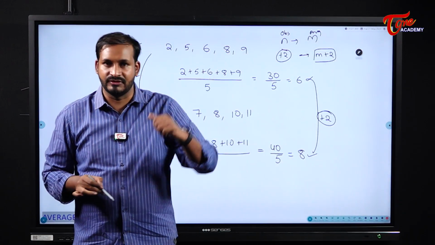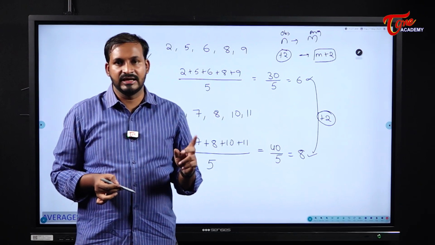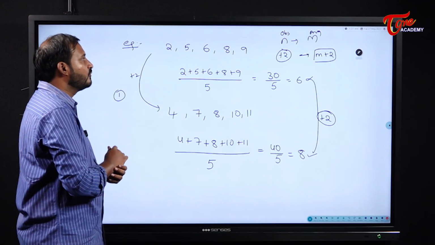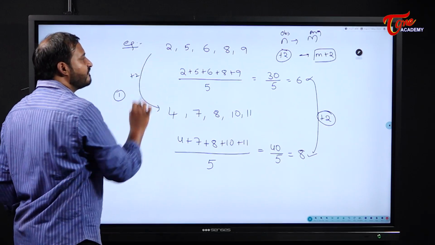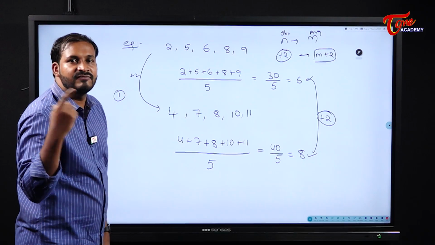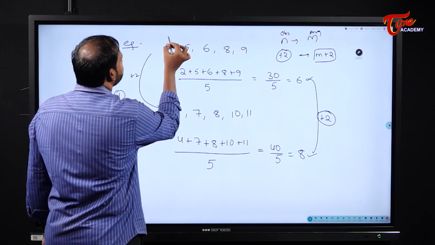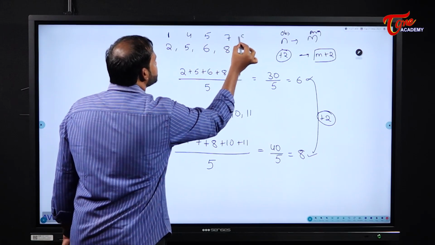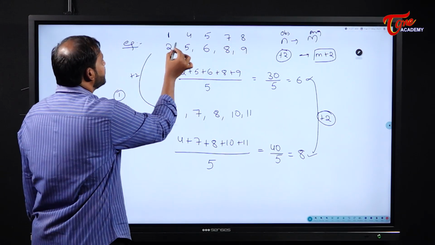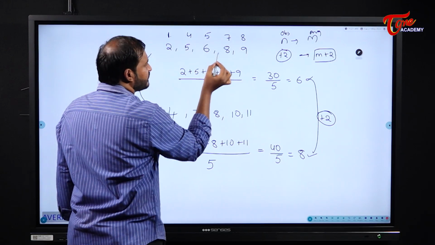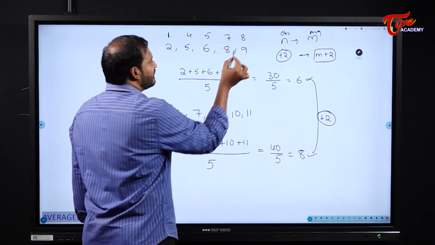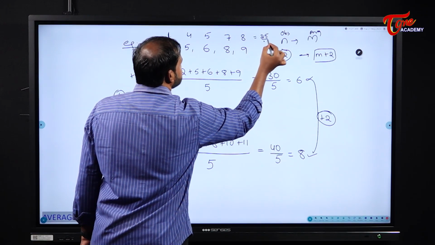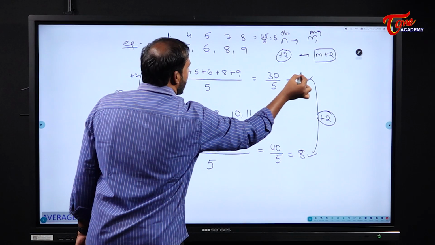Not only increments, students. If each and every observation is decreased, it works the same way. For example, see here, now this is 2, 5, 6 and 9, right? If I decrease every observation by 1, what will happen? This becomes 1, this becomes 4, this becomes 5, this becomes 8. So what is the average of this? 1 plus 4 is 5, 5 plus 5 is 10, 10 plus 7 is 17, 17 plus 8 becomes 25. So 25 by 5, what is it? 5. Understood? The actual average is 6.